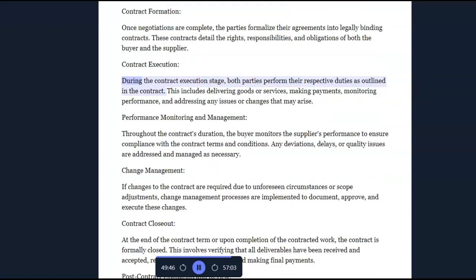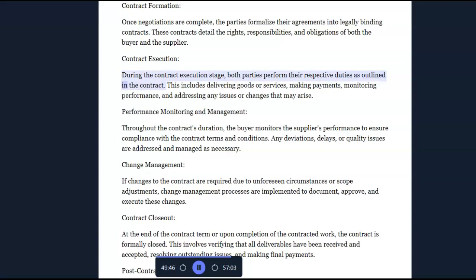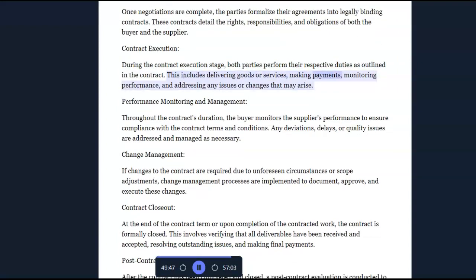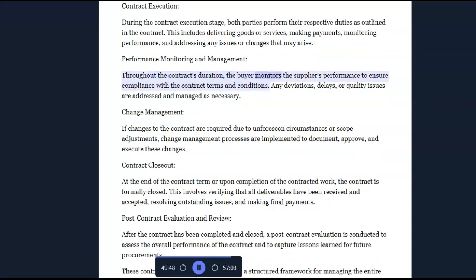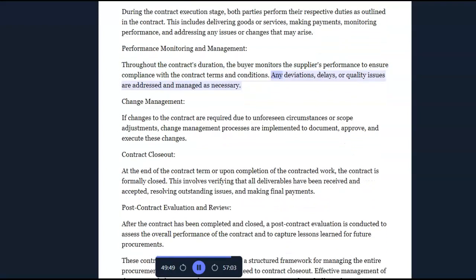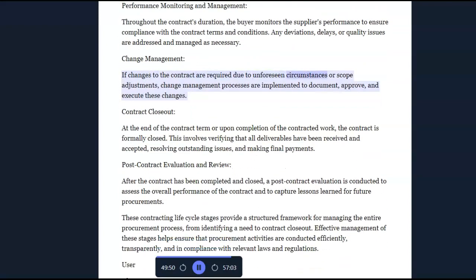Contract execution. During the contract execution stage, both parties perform their respective duties as outlined in the contract. This includes delivering goods or services, making payments, monitoring performance, and addressing any issues or changes that may arise. Performance monitoring and management. Throughout the contract's duration, the buyer monitors the supplier's performance to ensure compliance with the contract terms and conditions. Any deviations, delays, or quality issues are addressed and managed as necessary. Change management. If changes to the contract are required due to unforeseen circumstances or scope adjustments, change management processes are implemented to document, approve, and execute these changes.